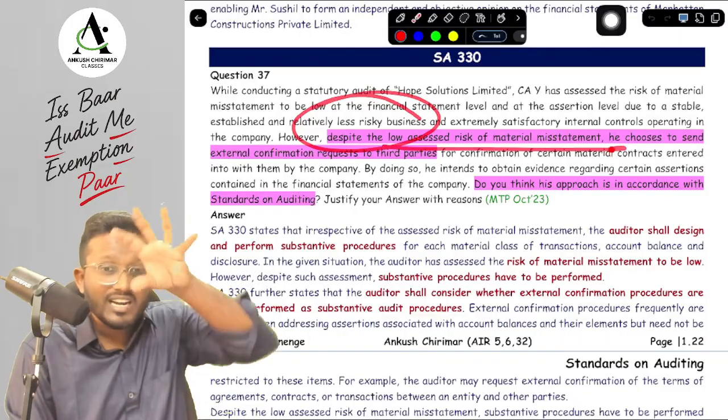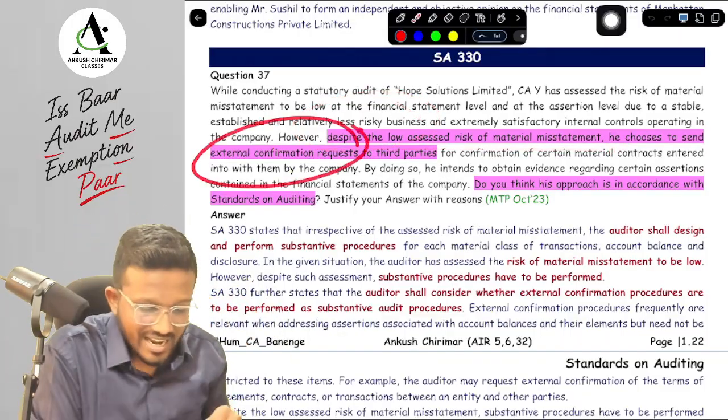They are saying that the risk of material misstatement is low, but still the auditor chooses to send the external confirmation request.